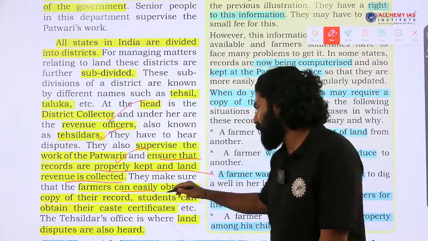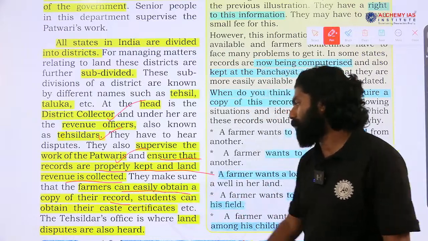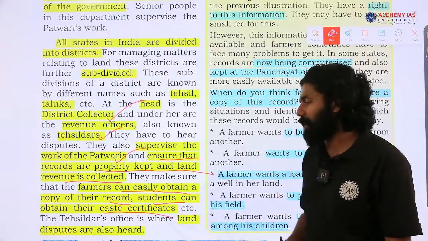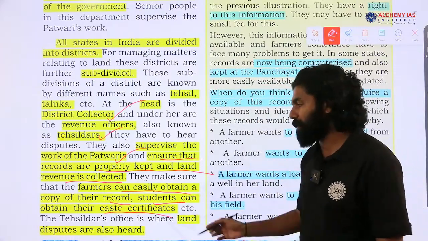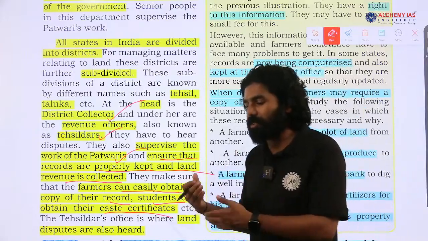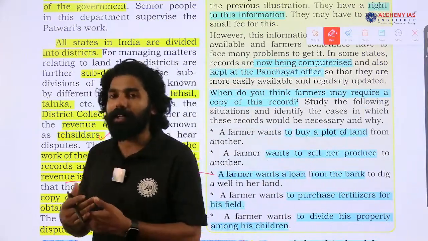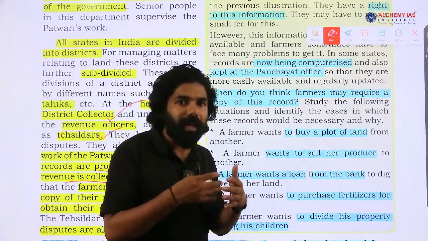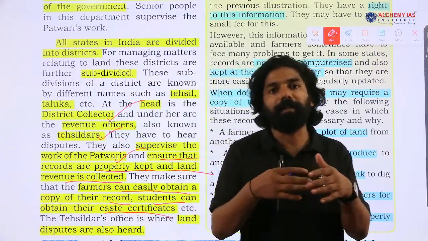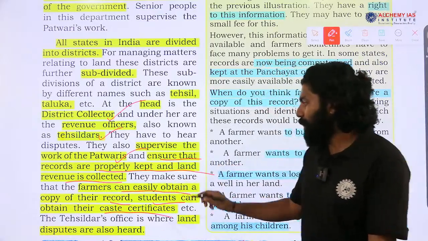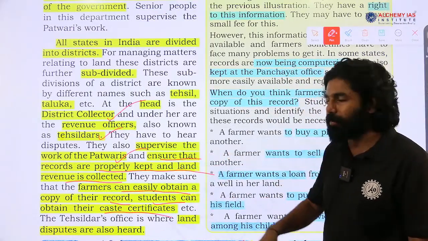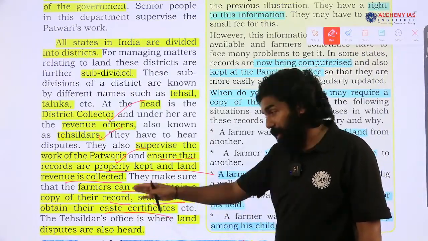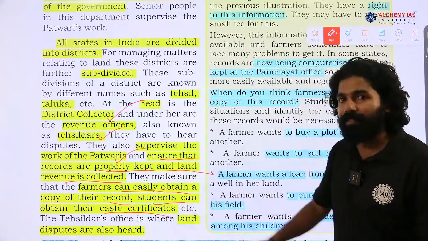Then farmers can easily obtain a copy of their land records. Students can also get important caste certificates for their educational purposes from these offices, because certain caste certificates and other certificates are granted by village level or tahsildar level offices by considering land ownership and land revenue, that is, the income a person earns. By verifying all this, these officers sometimes give caste certificate authorization. So, this is the way we can easily get all these records.